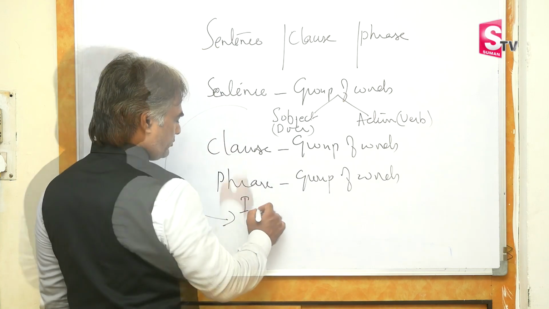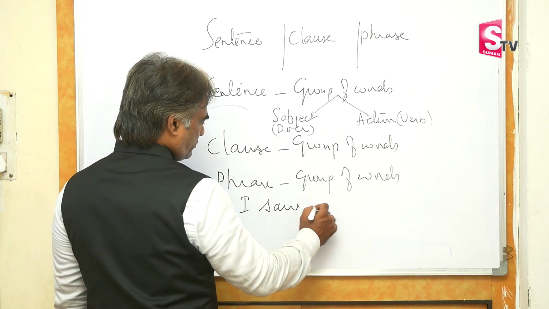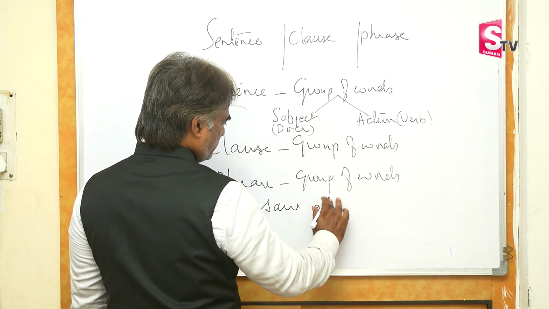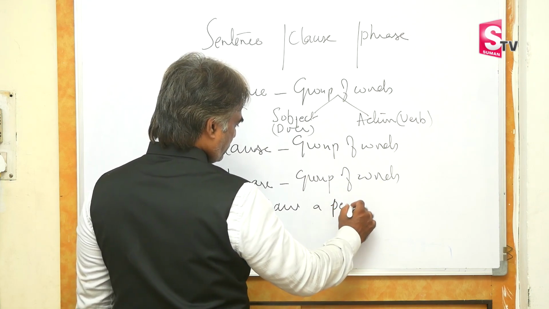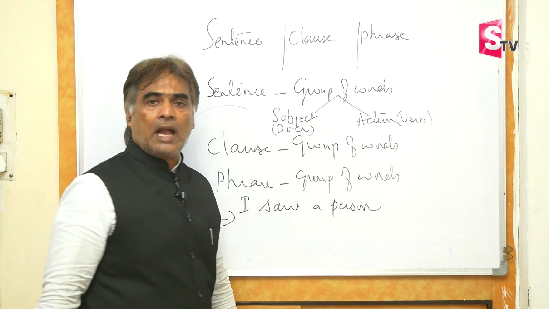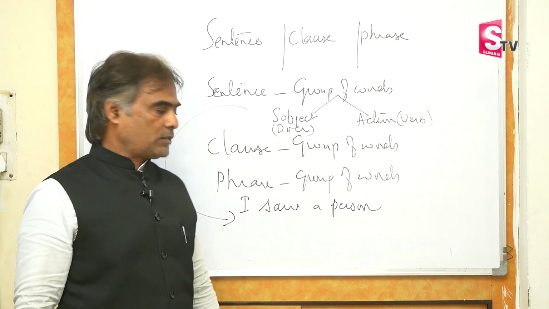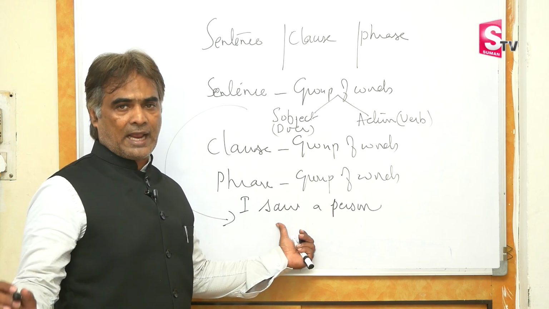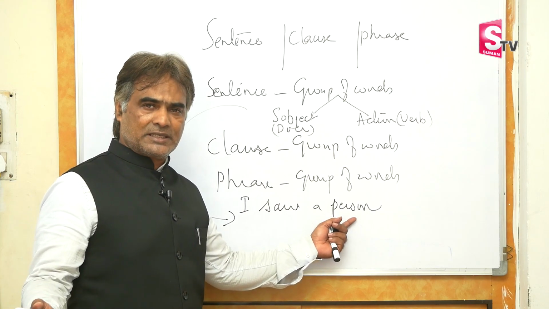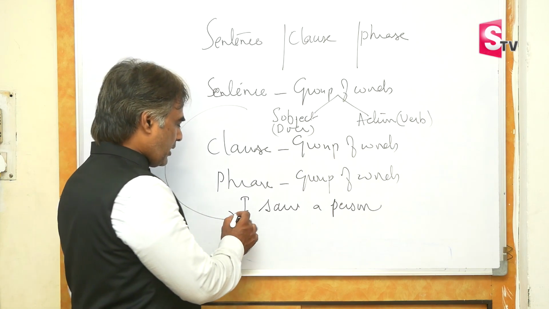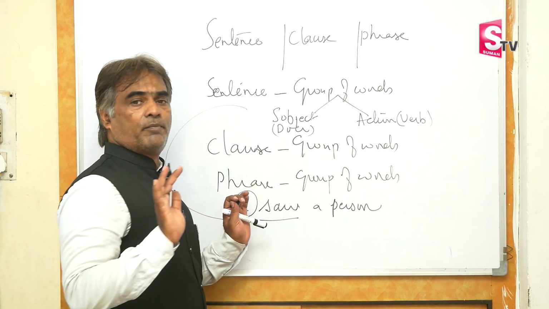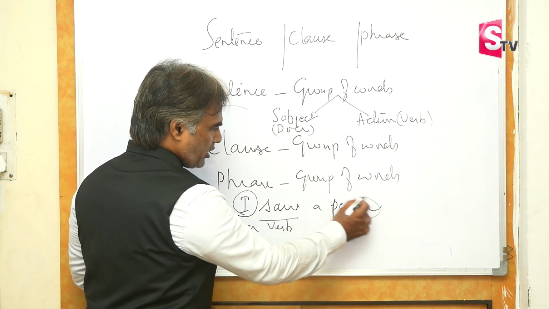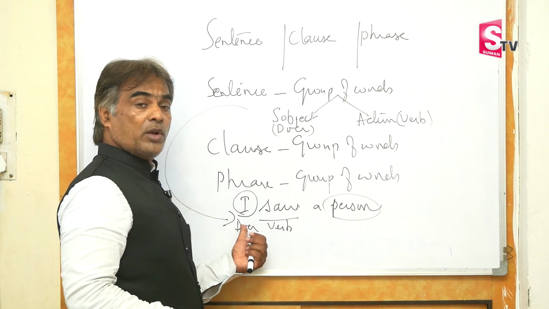Example. I saw a person. What is the subject? I. What is saw? Verb or action. What? A person. I saw a person. One subject, one verb. One doer, one verb. This is not the doer. It's not a doer. Doer is only one.